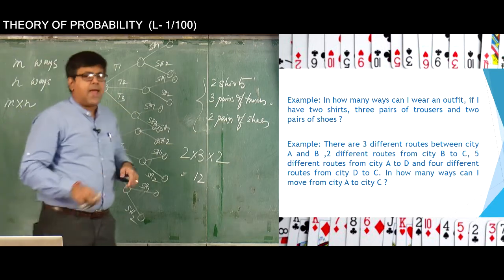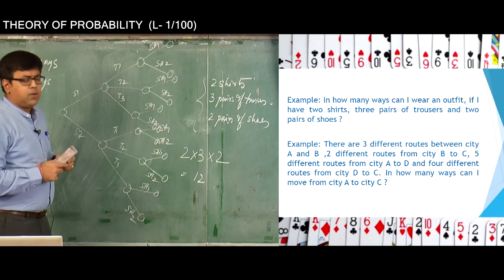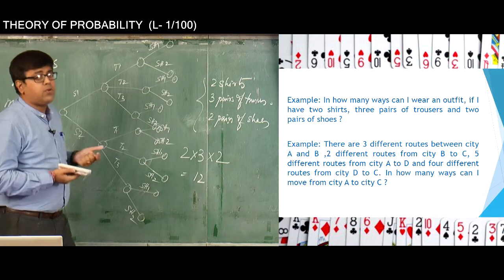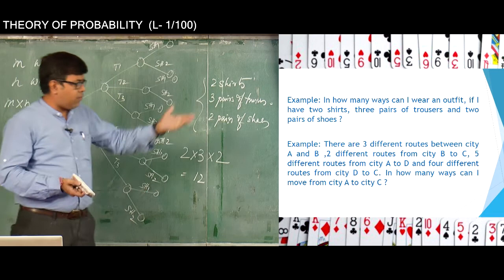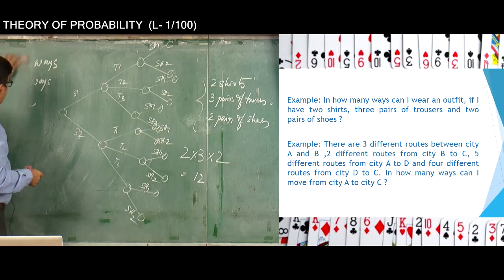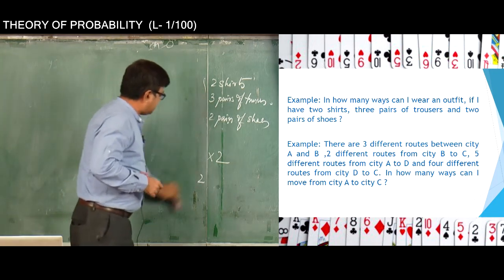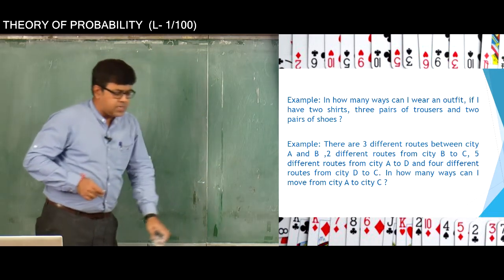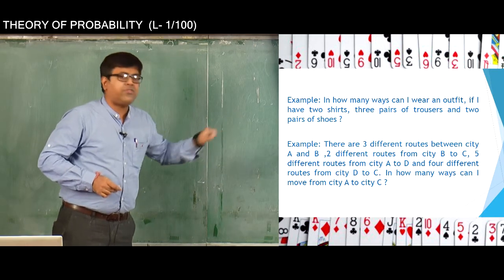Now again I can solve this question by drawing a diagram. That will be a much better way of explaining it, and I will tell you why I am going to use the addition principle here, because the addition principle has to be implemented here, otherwise the solution of this problem can't be done. Okay, so let us go into the solution of this particular problem. So there are 4 cities, basically city A, B, C, D. Now what is the first statement? That there are 3 different routes between city A and B.